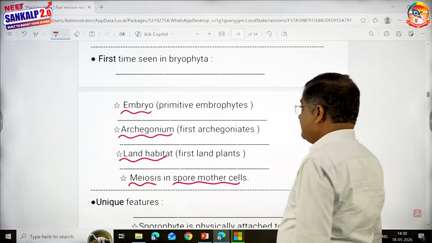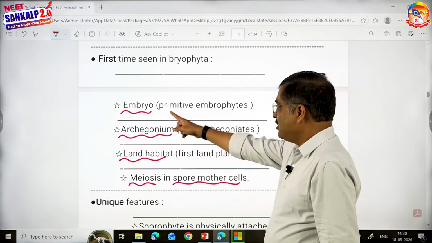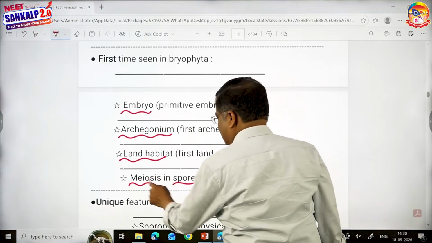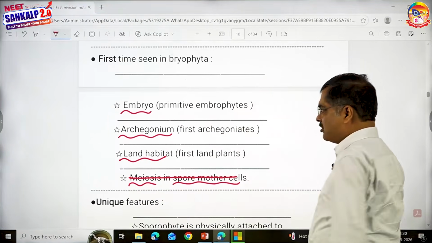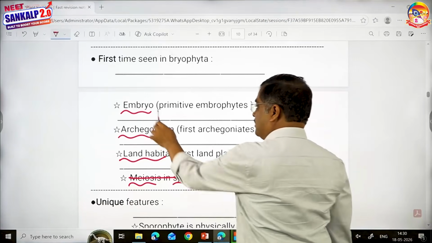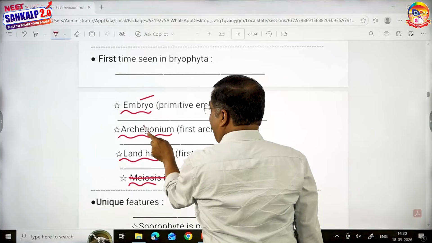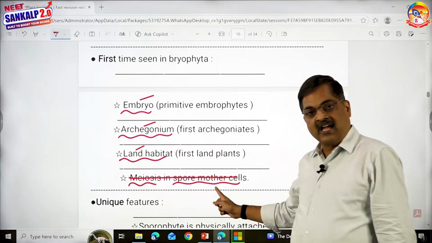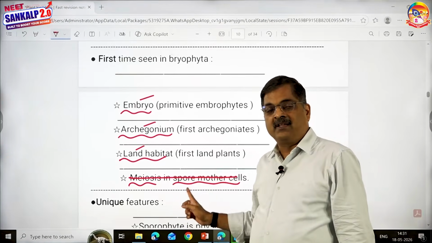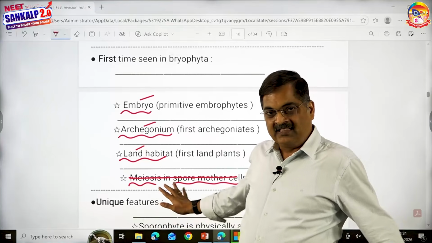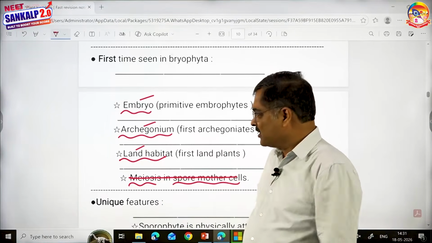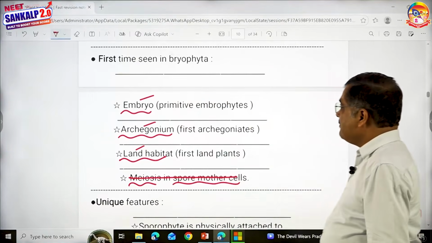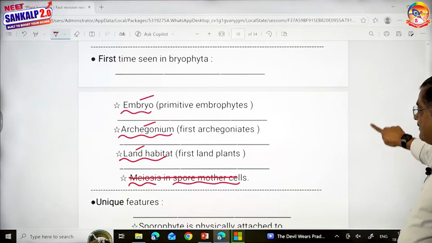So first time embryo, I don't think this is a big statement. We'll exclude this. So therefore, you will take this: embryo, archegonium, and land habitat. The reason why I have written here that meiosis occurs in spore mother cells in all the members is that, but again it's confusing. So therefore, let us take these three: embryo, archegonium, and land habitat.